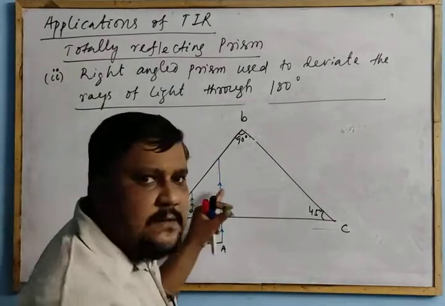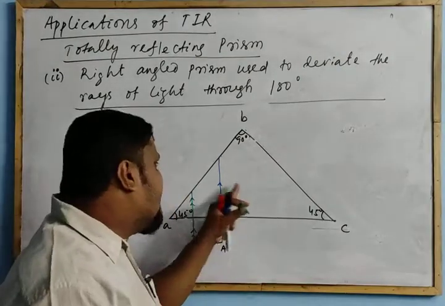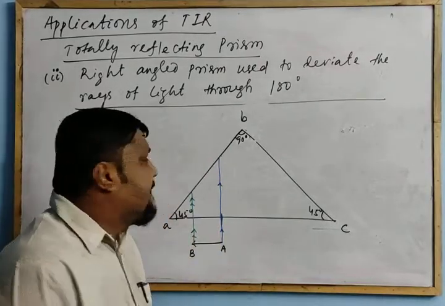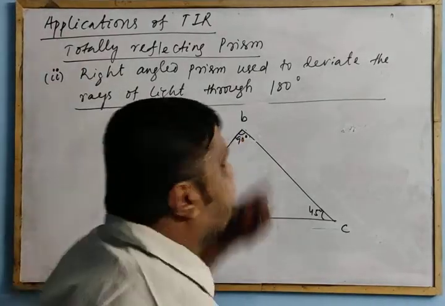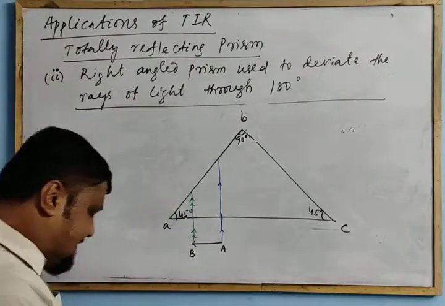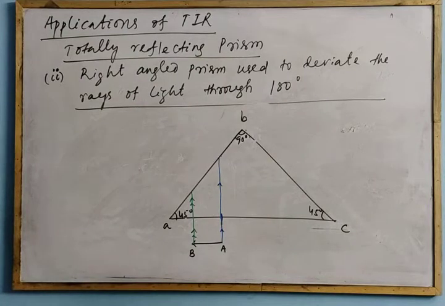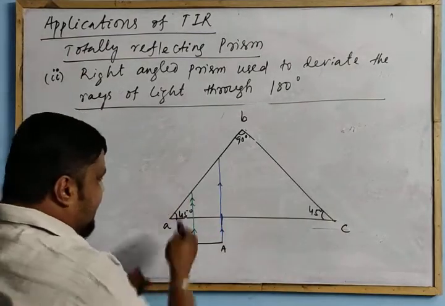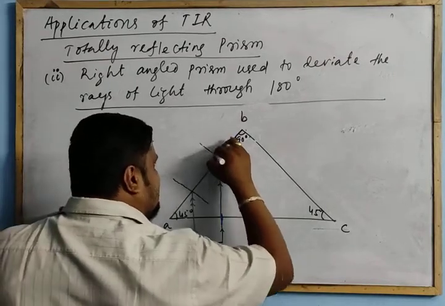Because the ray is incident normally at the interface from air to glass, there is no refraction. The ray does not bend; it goes along the same path. So it goes undeviated, and it hits the surface AB. Now let us draw the perpendiculars at the face AB, here at the incident point, like this and like this.